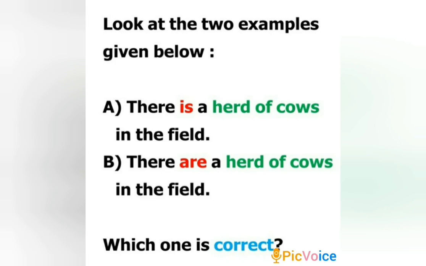Now here in both the sentences I have highlighted two words. One is herd of cows, that is common in both the sentences, and the second one is the verbs is or are. Now which one is correct? Should I use is with herd of cows or should I use are with herd of cows? Which one makes the sentence correct? I'll give you some time to guess the correct answer. You may pause the video and think about the answer.